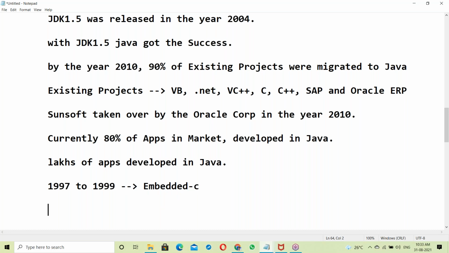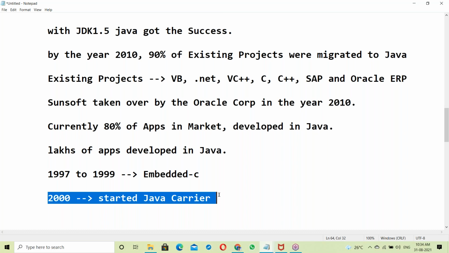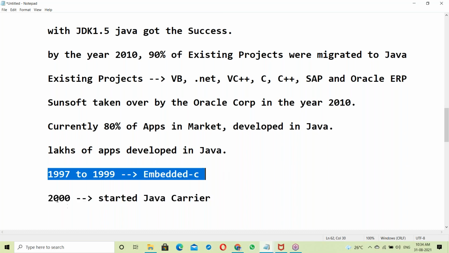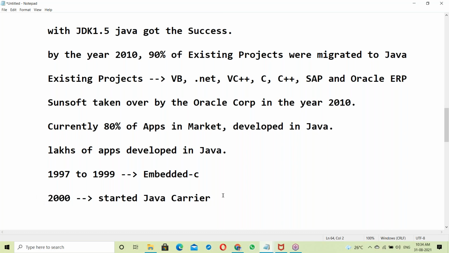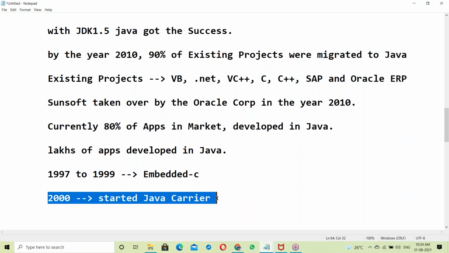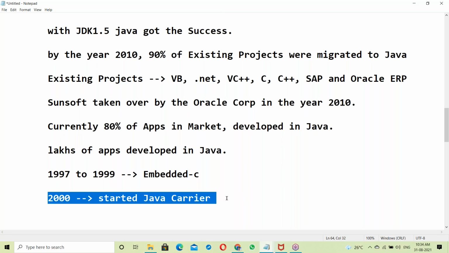Okay. Yes, in the year 2000 I started my Java career. I changed to Java because the technology I was using at that time was very hard. So because of that, I changed to Java, and I took a very good decision at that time.